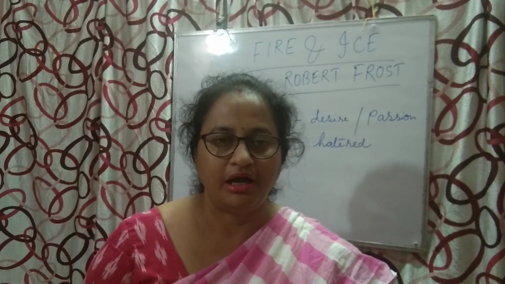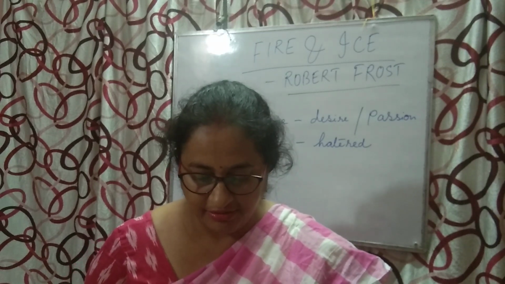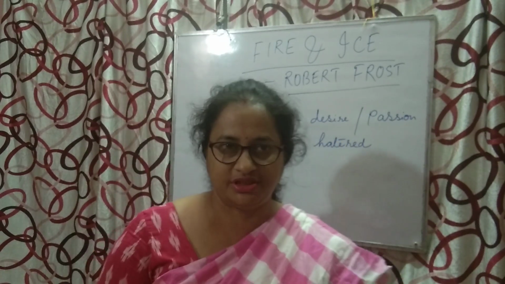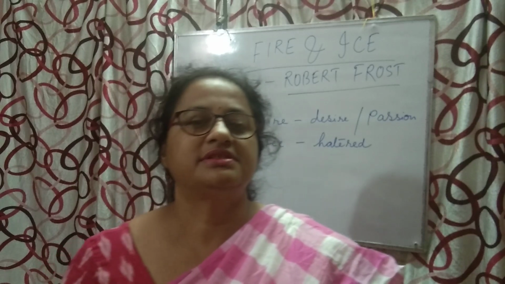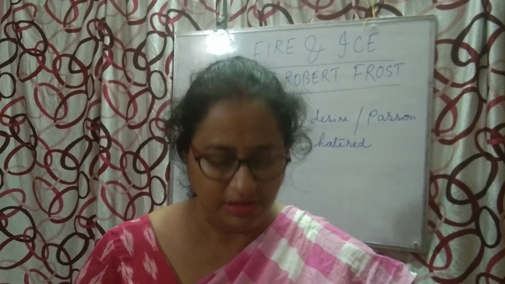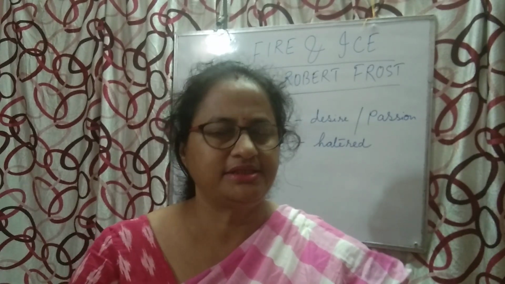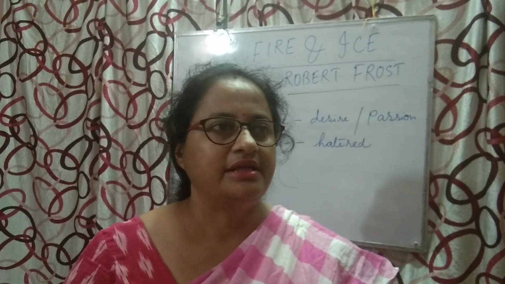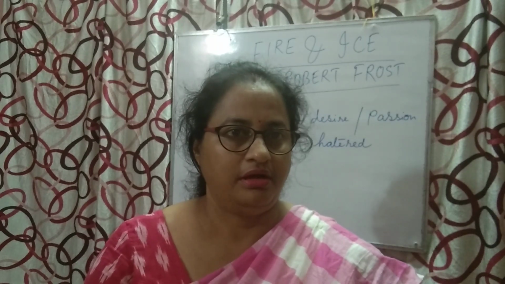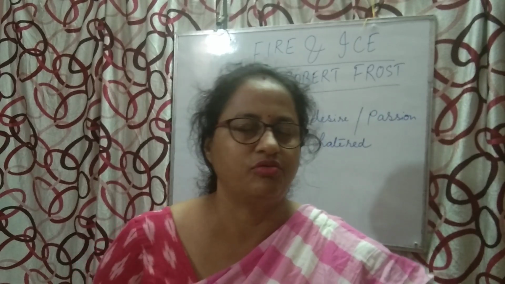Before I give you the explanation of each line, I want to say that our poet, Robert Frost, actually spoke about the opinions of two types of people. You can consider them a group of scientists.